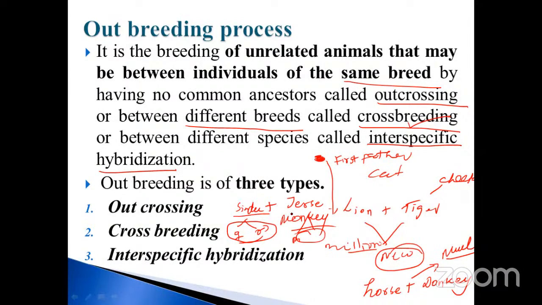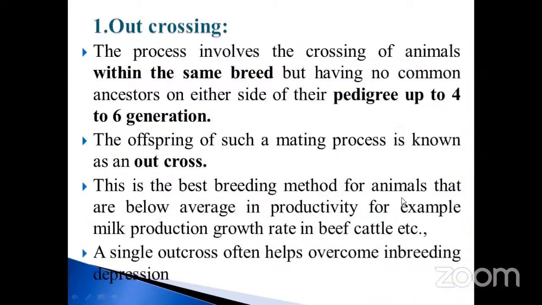Okay, my dear. Outbreeding is also of three types: one is called outcrossing, crossbreeding, and also interspecific hybridization. Three types are there. Inbreeding is two types. Outbreeding is three types: outcrossing, crossbreeding, interspecific hybridization. We will see one by one, my dear students. Very, very, very important, the outcrossing. What is the meaning of outcrossing?